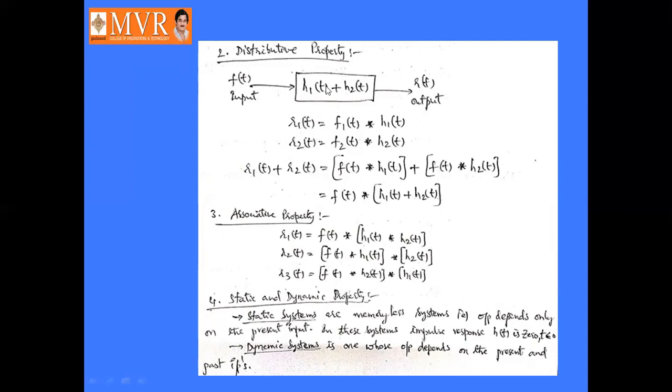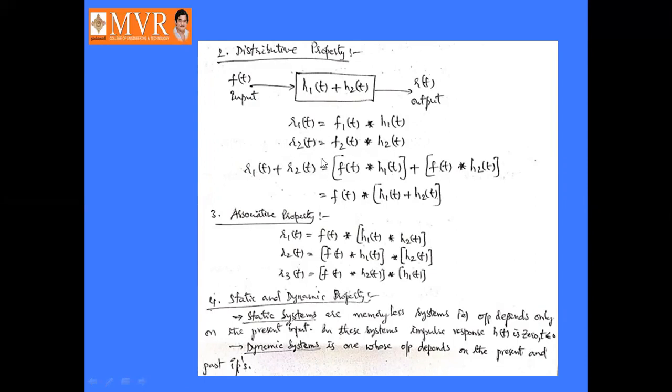Then the distributive property is defined as follows. r1 of t is the first output, represented as f of t convolved with the impulse response h1 of t, and r2 of t can be represented as f of t convolved with h2 of t.